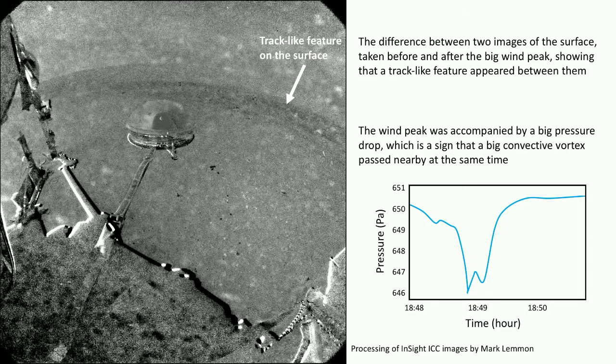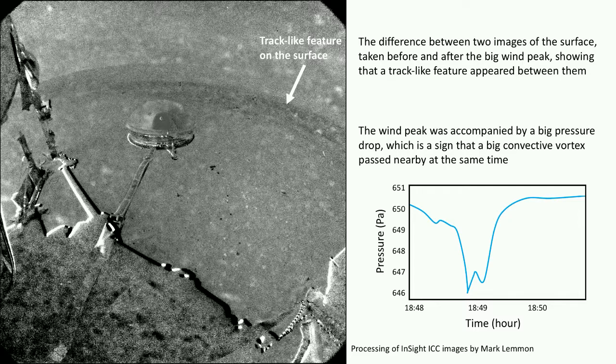Winds also change an awful lot with time and location on Mars, though. In fact, since InSight landed in November 2018, the strongest wind speed we've measured was over 30 meters per second, which comes to almost 70 miles an hour. This coincided with changes we could see on the Martian surface. So this shows the difference between two images, one of which was taken before and one after that big wind peak. And it shows that a track-like feature appeared on the surface between them, which was probably due to something scrubbing off or lifting up small dust and sand particles off the surface to make it a little bit darker.